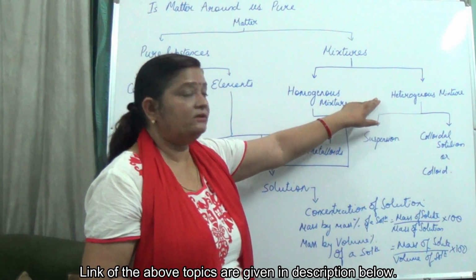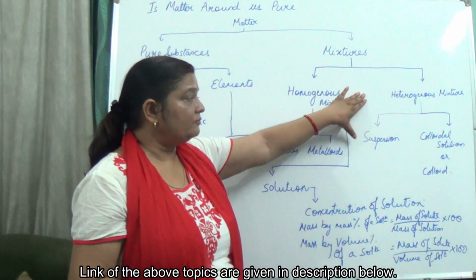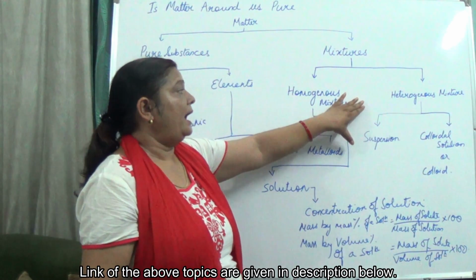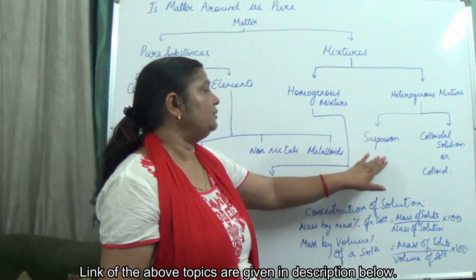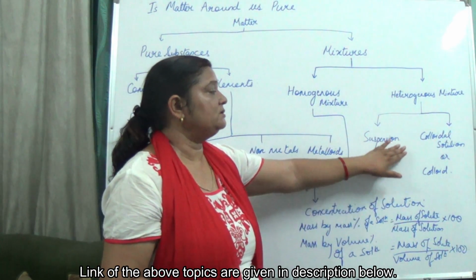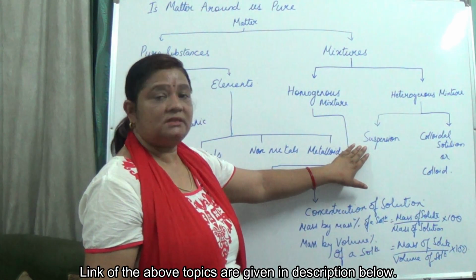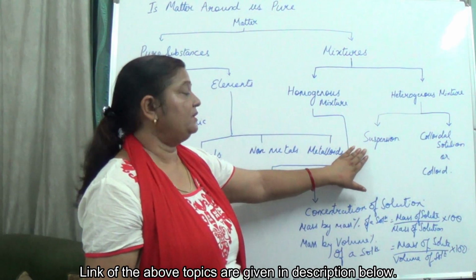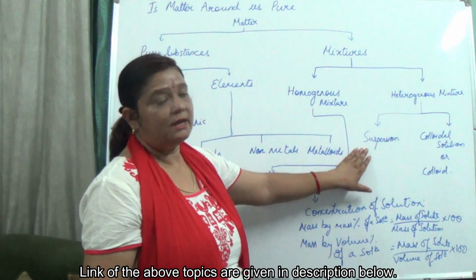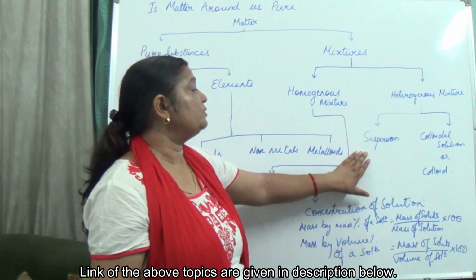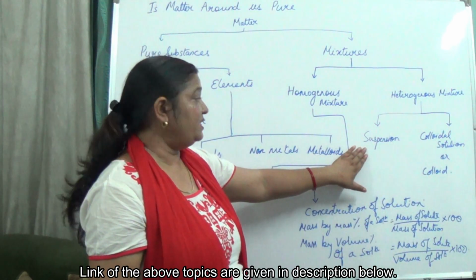But when we see the heterogeneous mixture, there is a clear boundary of separation. This heterogeneous mixture is again classified into suspension and colloidal solution. A colloidal solution is also known as a colloid. When we talk about a suspension, the particles are too big, and can be seen with our eyes. For example, if you take a mixture of water and sand, the sand settles down and you can make it out. Even if it is disturbed, you can make out the distributed particles of sand in the water, and that is a suspension.